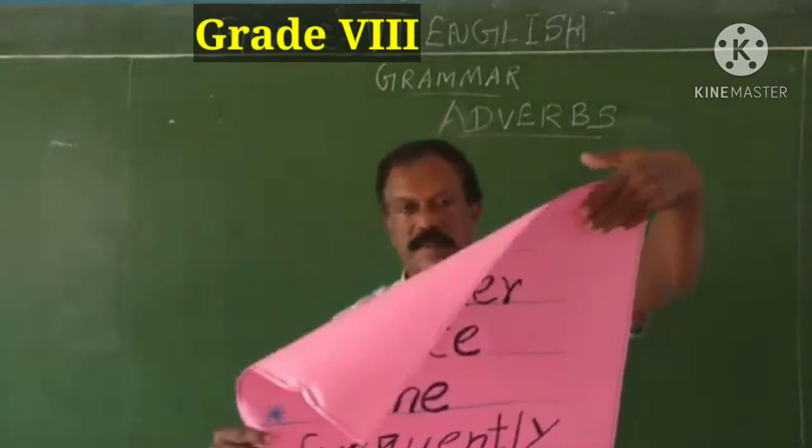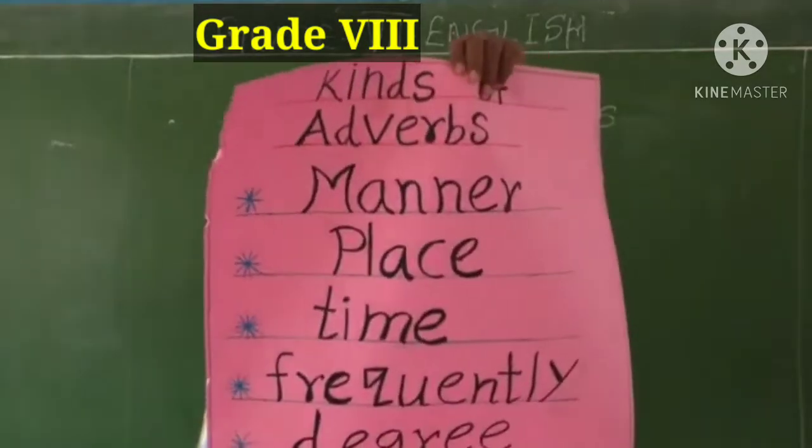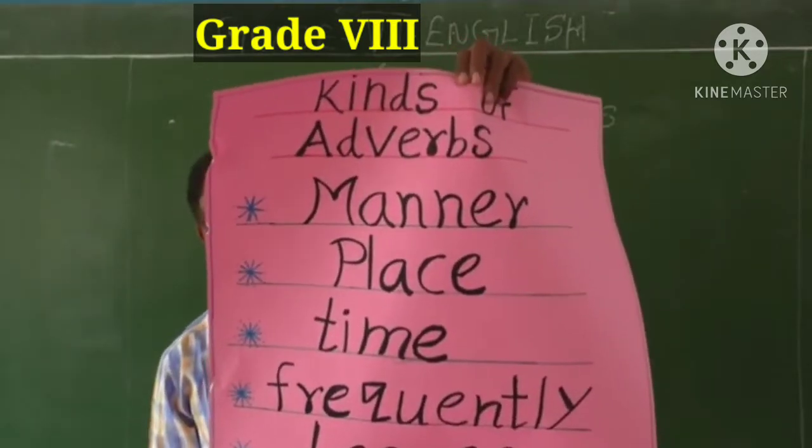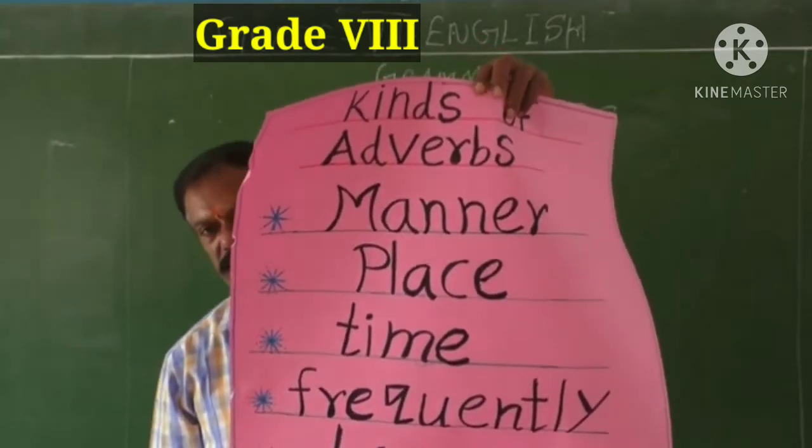Kinds of adverbs. This chart vividly gives you an idea of what kinds of adverbs we have in English.